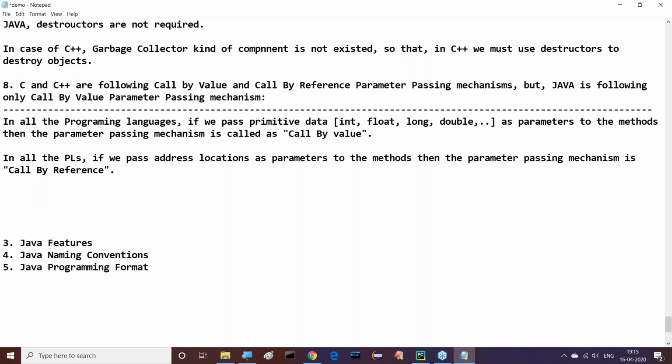If you pass address locations to the methods, then the parameter passing mechanism would be call by reference. After this, all of you know.